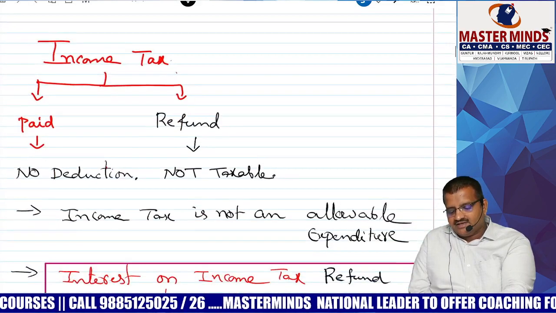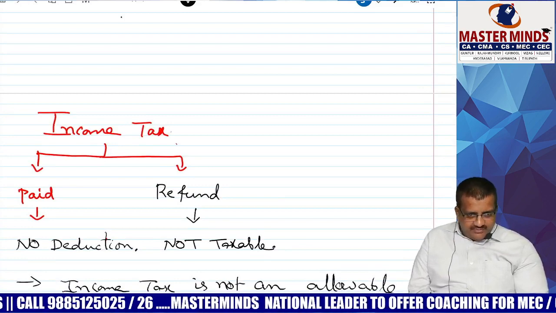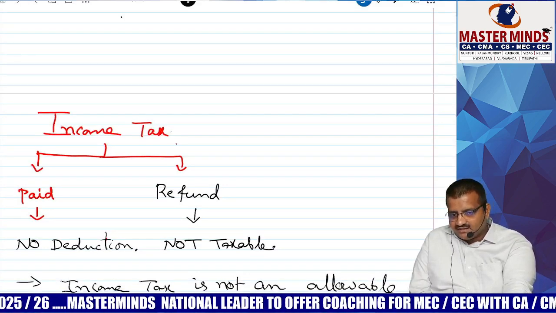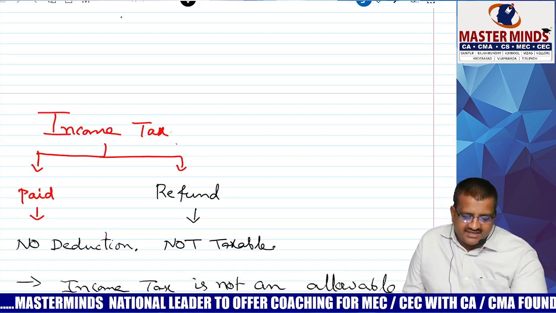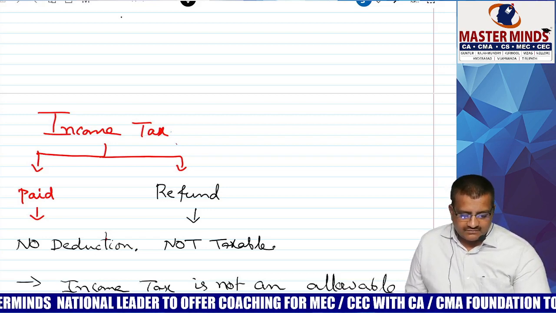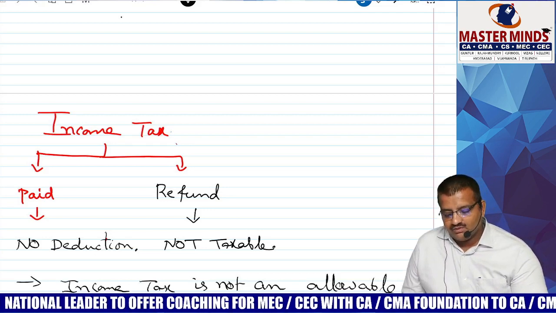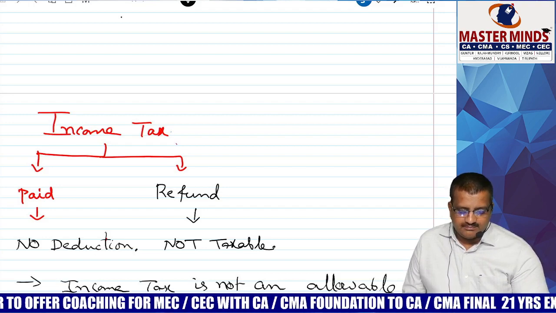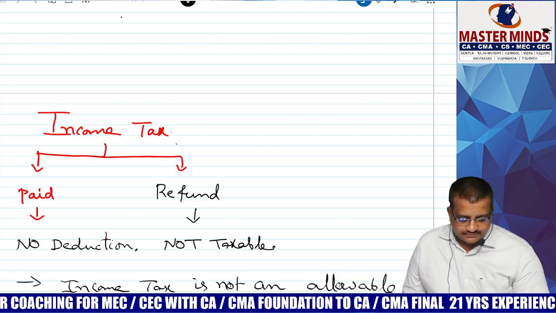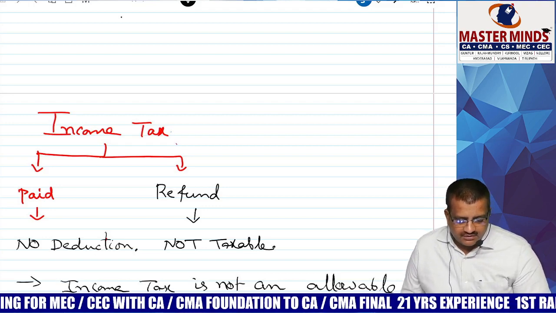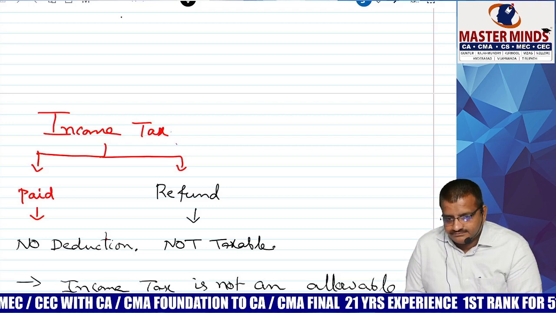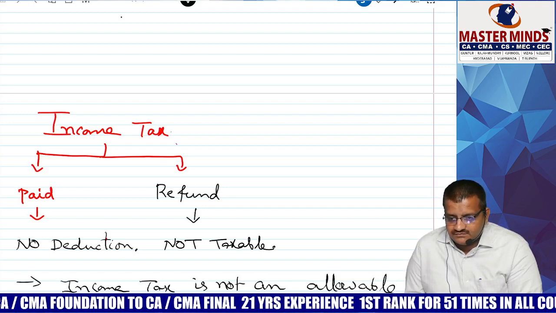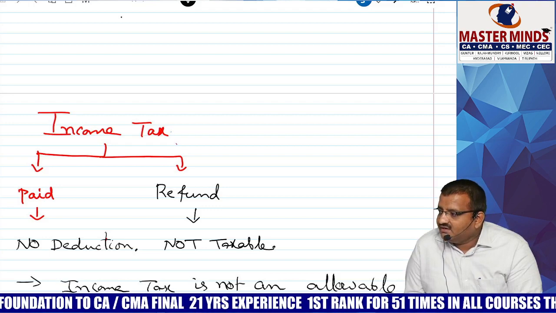Everyone, income tax. Listen. Already I told you, every point I covered. Income tax is dash. Personal expenditure. Allowed or not allowed? Come on. That is the reason we will add back, no? We will add back. Yes or no? But what happened when you received back? I repeat, when you received back, what is the answer? Answer, pakka. Not at all taxable. Correct? Refund of income tax, not at all taxable.